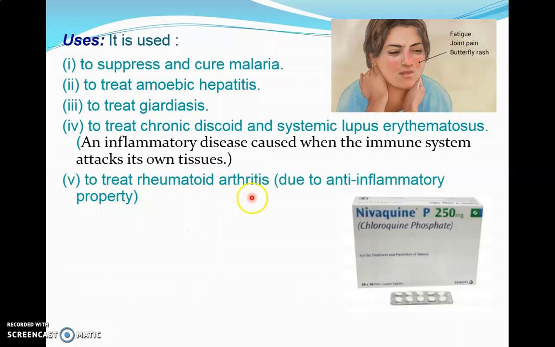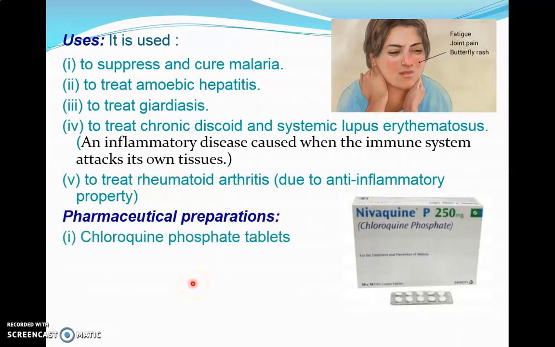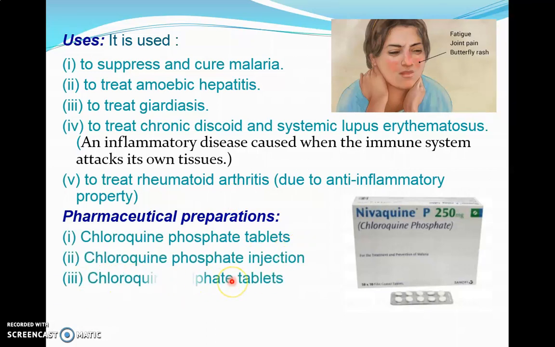Next, it is used to treat rheumatoid arthritis due to its anti-inflammatory properties. Chloroquine has an anti-inflammatory property, that's why it can be used in the treatment of rheumatoid arthritis. Pharmaceutical formulations include chloroquine phosphate tablet and chloroquine phosphate injection. Mostly chloroquine is available in salt form, that is phosphate salt form. Chloroquine sulfate is again a salt form, so chloroquine sulfate tablet and chloroquine sulfate injection. These are all the pharmaceutical formulations of chloroquine.